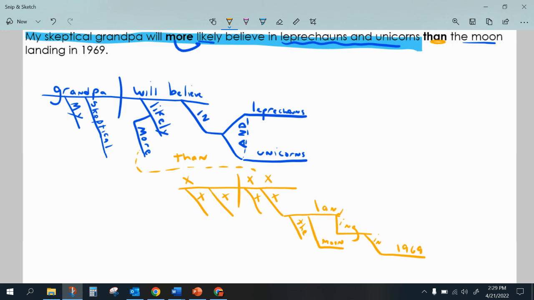And once again, the whole idea of these comparisons is saying, well, how much more likely? More likely than. And so what's happening is this whole structure down here is basically being used as a way of modifying how much more. That's why it's working as an adverb. It's an adverbial clause using that word than as a subordinating conjunction, but it's really an elliptical clause. And most ellipticals are adverbial. And so it's really modifying this word more, how much more. And so therefore it's really describing that word more. And that's our second example.